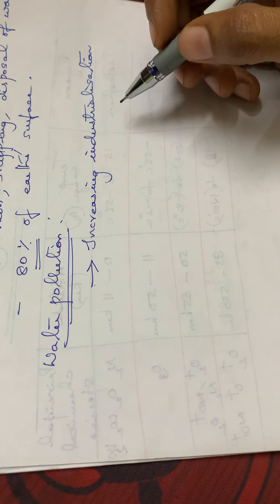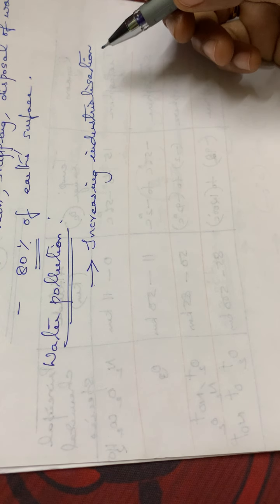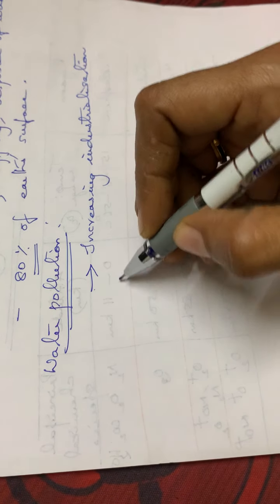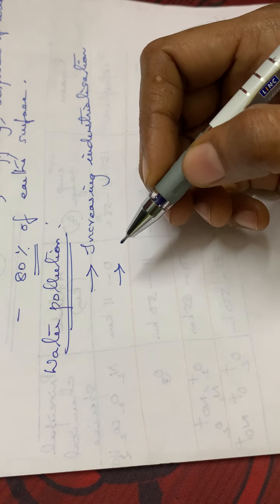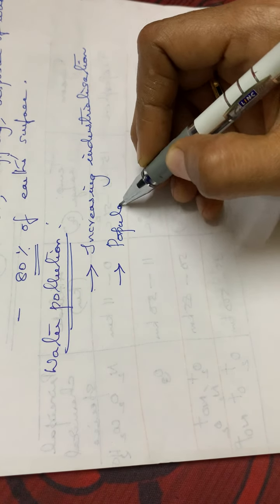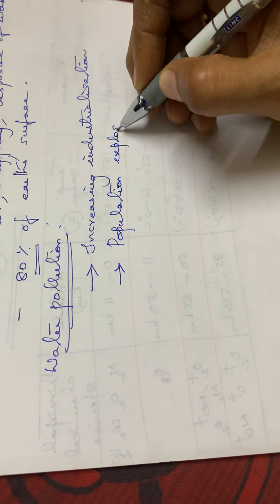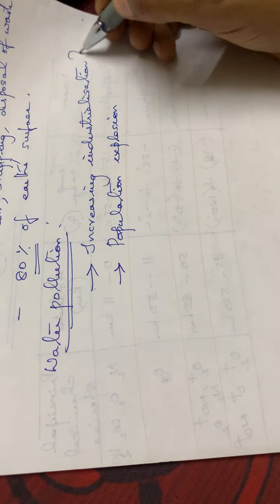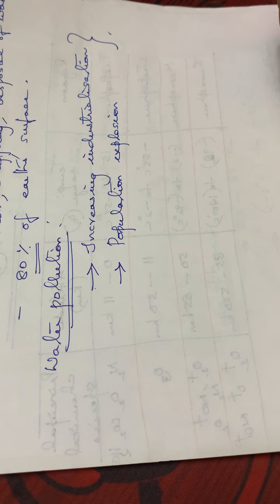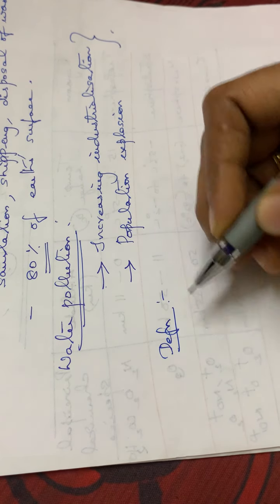So that is the first reason for water pollution, increasing industrialization. And the second reason for water pollution is population explosion. The increase in population also leads to water pollution. So these are the two major reasons for water pollution. Then you have to study the definition for the term water pollution.